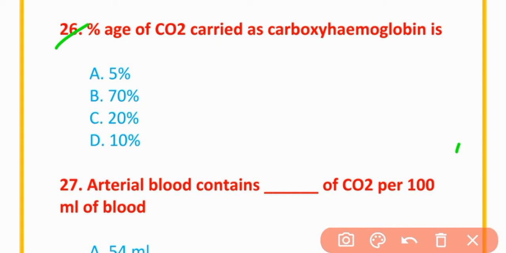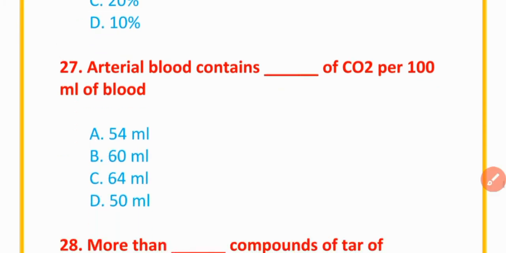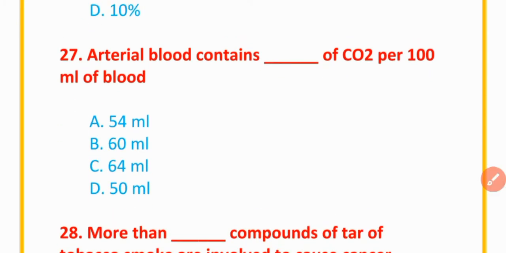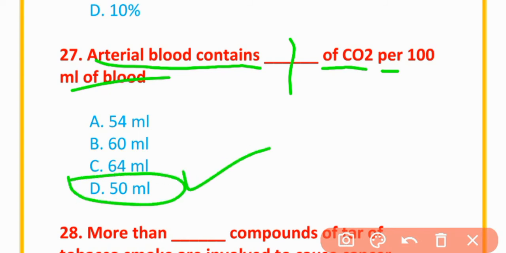MCQs number 26. The percentage of carbon dioxide carried out as carbaminohemoglobin is 20%. MCQs number 27. Arterial blood contains carbon dioxide per 100 ml of blood. The correct option is option D, 50 ml.